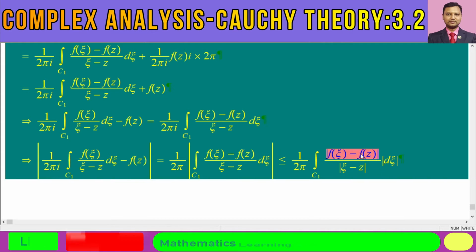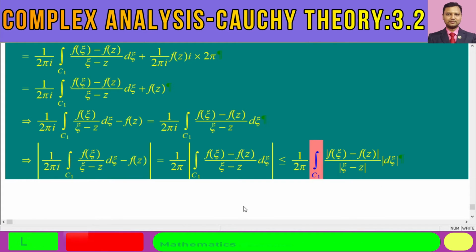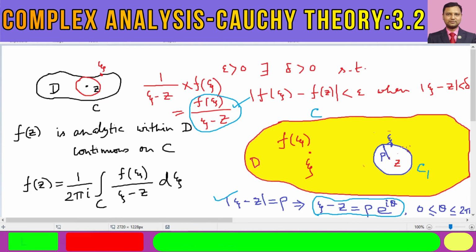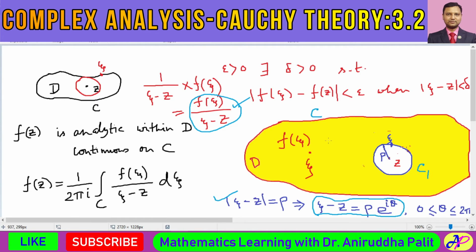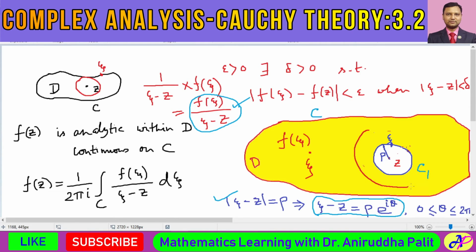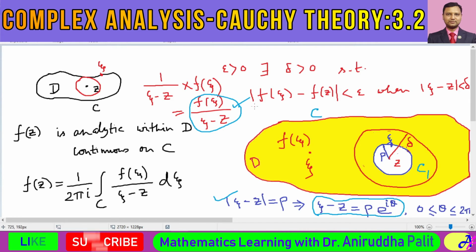And what is this? The modulus of this numerator, within this curve C1. Let me come back to this picture. What we had was a larger delta neighborhood, and within that delta neighborhood this relation was true: modulus of f of xi minus f of z is less than epsilon whenever modulus of xi minus z is less than delta.